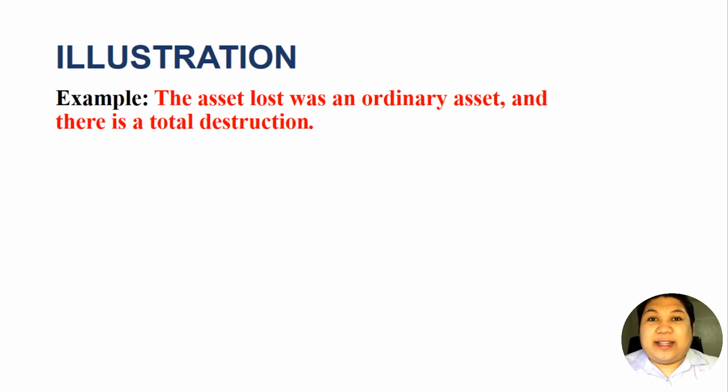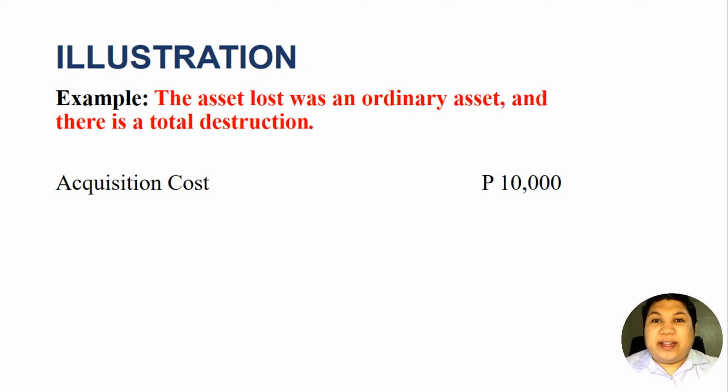So let's have the second scenario. The asset lost was an ordinary asset and there is a total destruction. When I say ordinary asset, again, this could either be used in business, subject to depreciation, or an inventory, whether personal or real properties. In this scenario, there is a total destruction, meaning the entire property is destroyed and there is nothing to salvage. There is nothing to repair because it is totally destroyed.